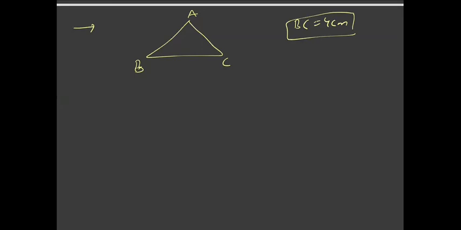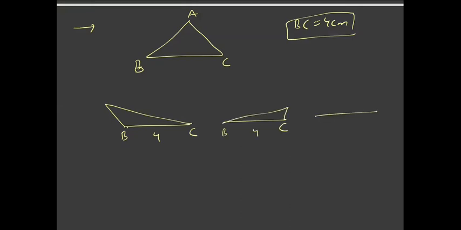That is, how many triangles are there which satisfy the condition that BC is equal to 4 centimeters? I can draw so many triangles, right? I can draw infinitely many triangles which satisfy the condition BC is equal to 4 centimeters. So the triangle is not unique.